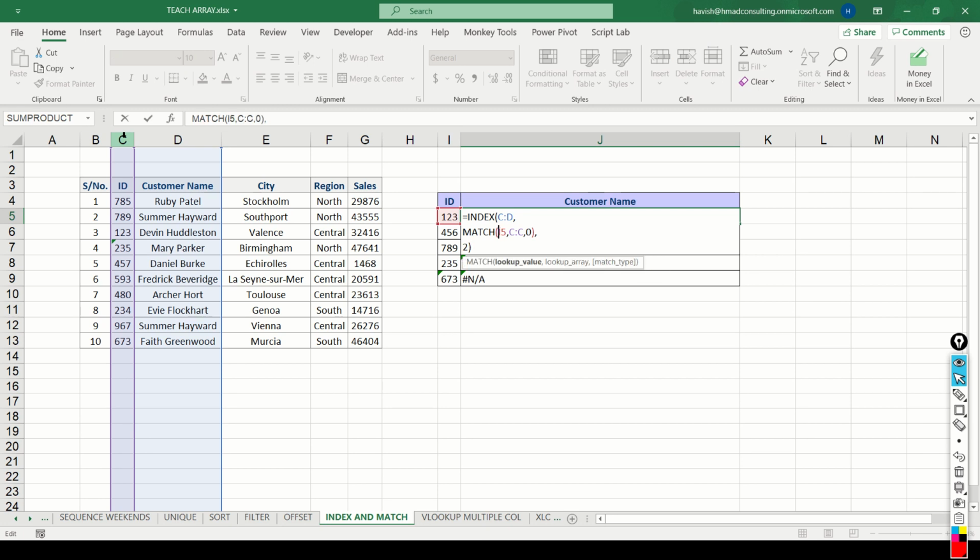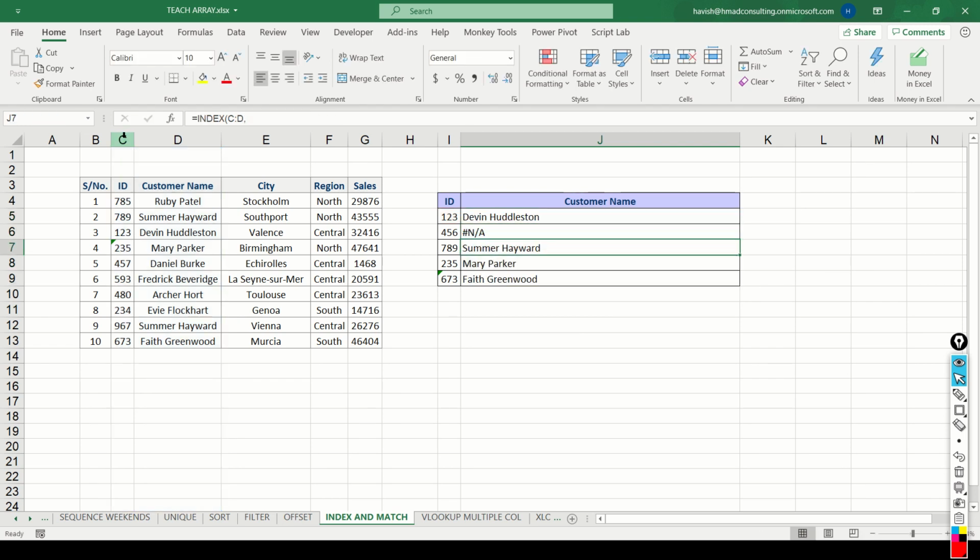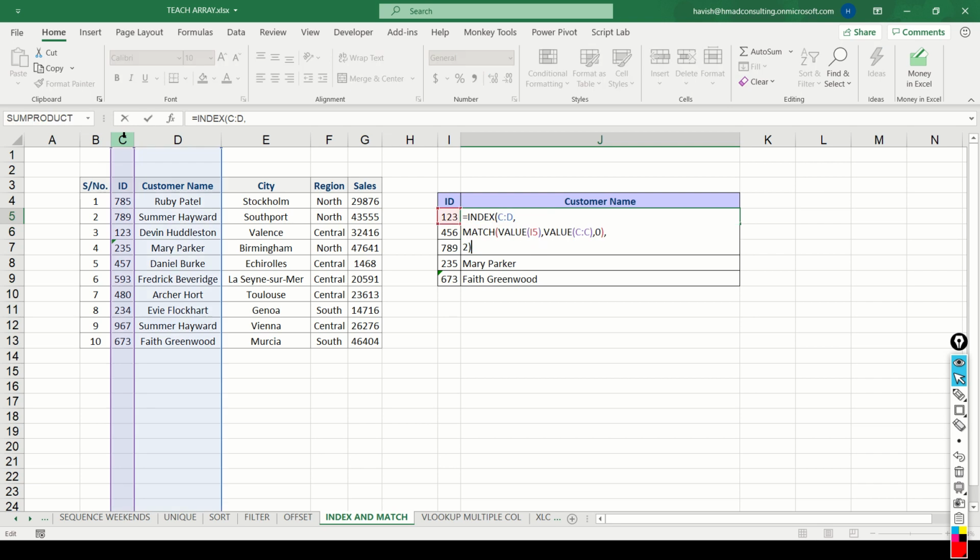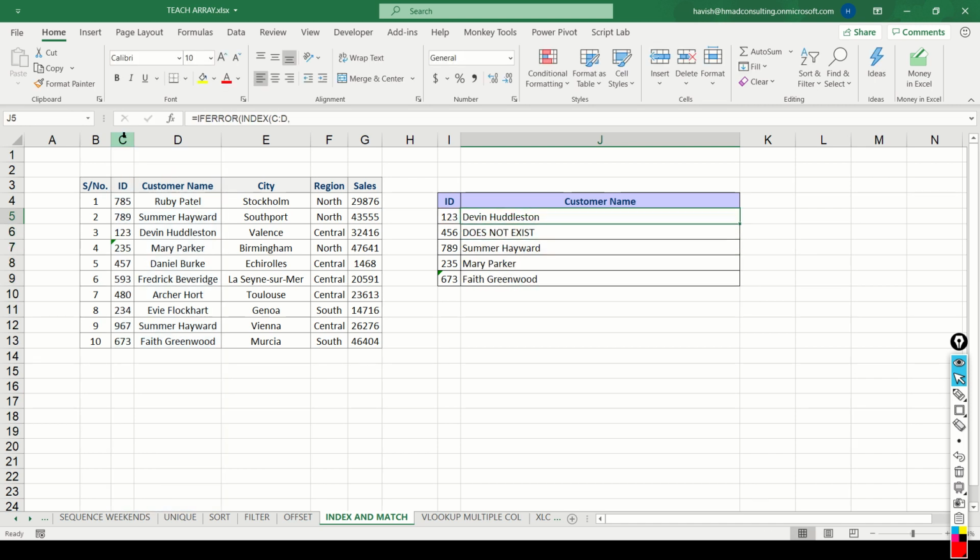So I can convert my I5 into a number by using VALUE, and I can change my column C again into a numerical column by using the VALUE function. And this time you notice we're getting a result for 235 and 673, despite the fact that we did not have the same data type in our data set. Of course, this error will still be there. To avoid that error, we can say IFERROR, and we can say does not exist, and we get the result like this.